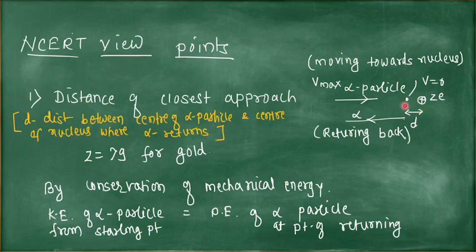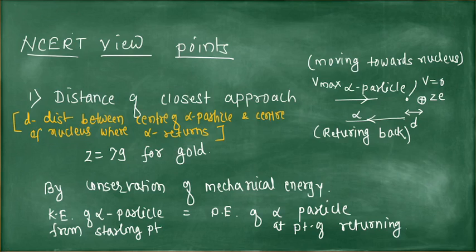Due to this repulsive force, the velocity of the alpha particle becomes zero and it returns back in the reverse direction. So this distance between the center of the positively charged nucleus and the alpha particle at its returning position is known as the distance of closest approach.